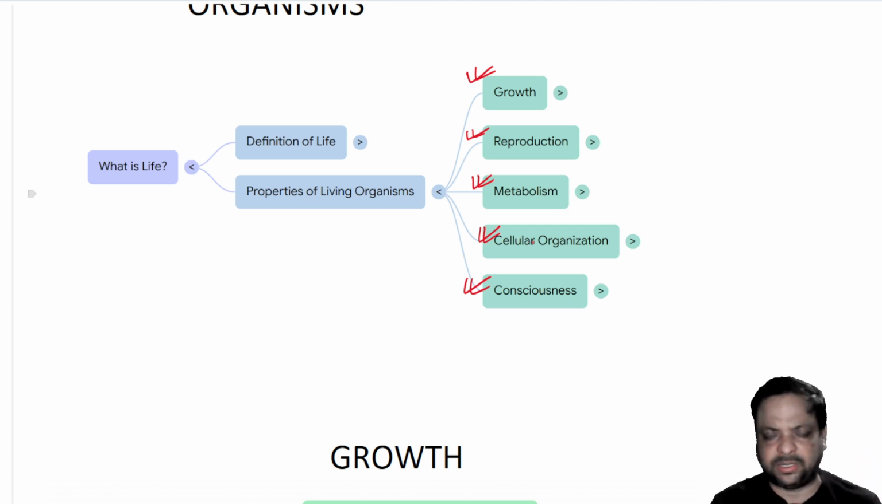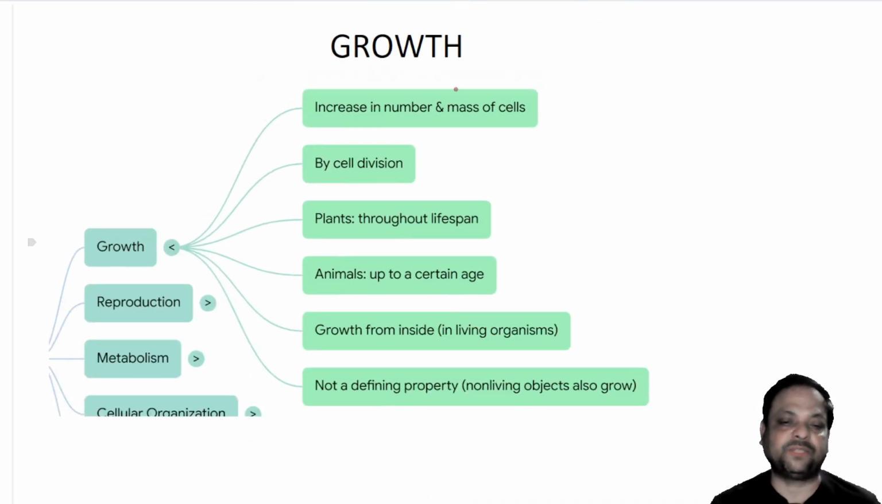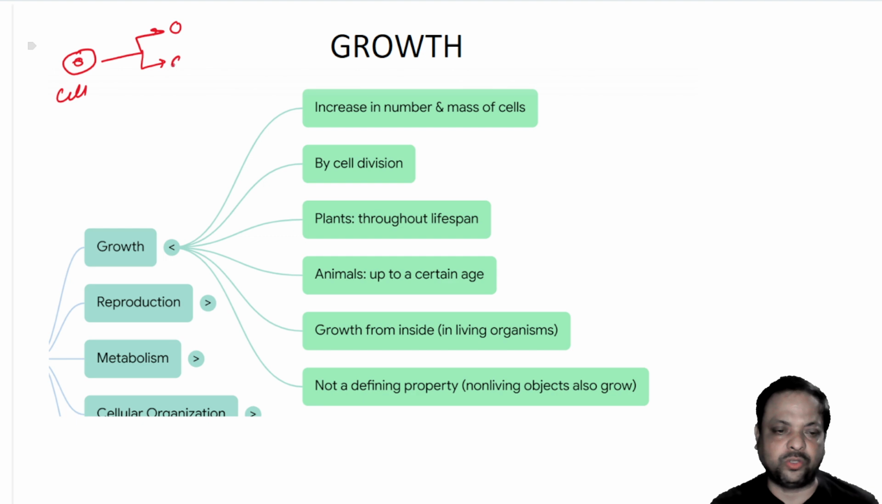Other factors are present, but we are going to deal with only these 5 factors. So let's start one by one. First, we should know the meaning of growth. Normally growth means, for example, suppose we are taking a single cell. This single cell divides to produce 2 cells.